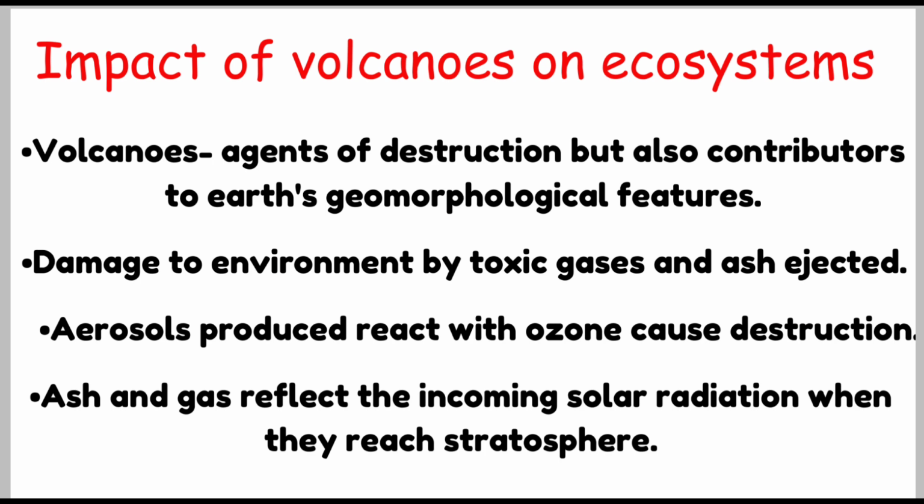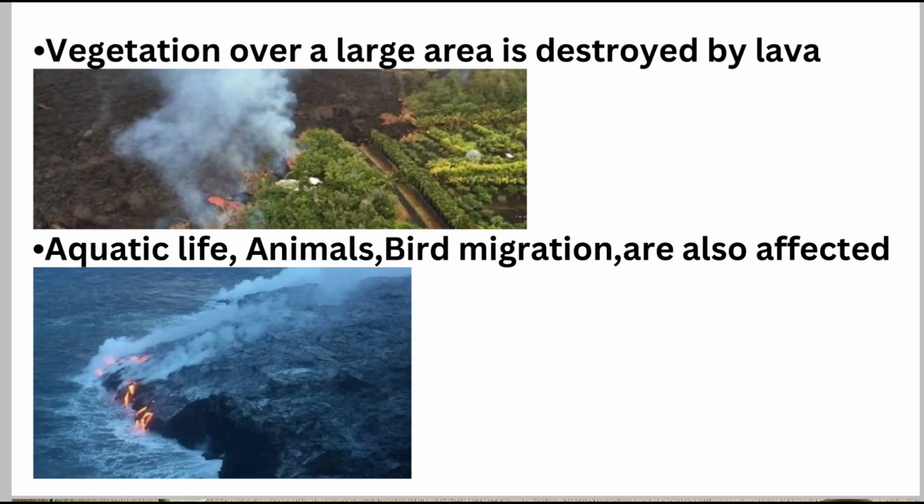During volcanic eruption and lava flow, vegetation over a large area is destroyed. Animals from the lowest to the highest taxa are known to be affected. Volcanic eruptions can also affect bird migration, roosting, feeding activity, and flying ability. Aquatic life gets affected due to the change in acidity, turbidity, temperature, and food supply.